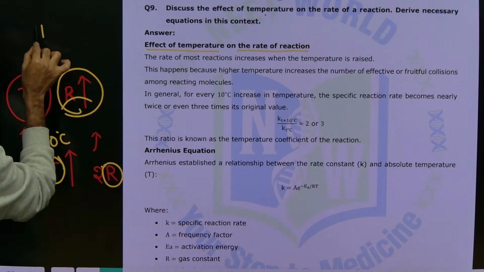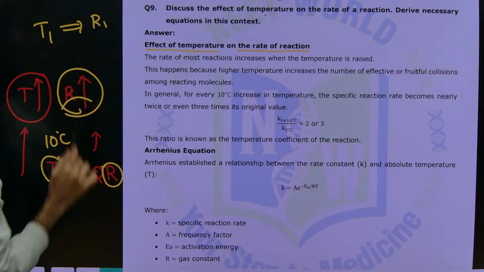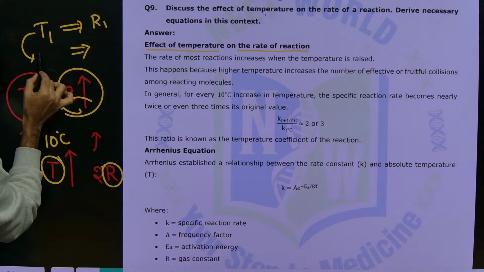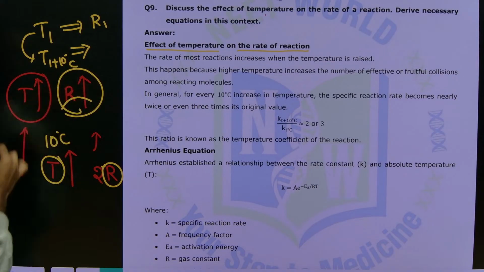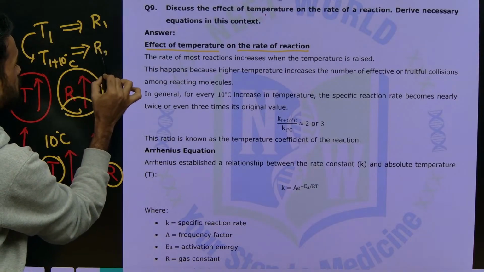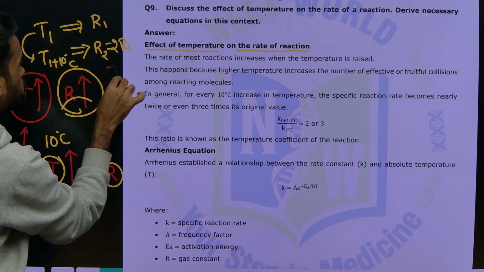It means at T1 temperature, the rate of reaction is R1. Now I am increasing this temperature from T1 to T1 plus 10 degrees, an extra 10 degrees Celsius. Now the rate R2 becomes 2 times of R1, or sometimes it becomes 3 times of R1.